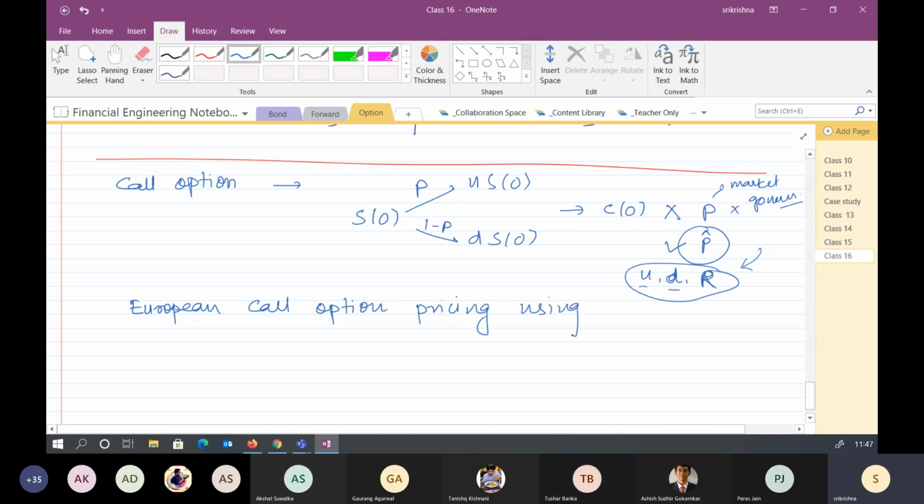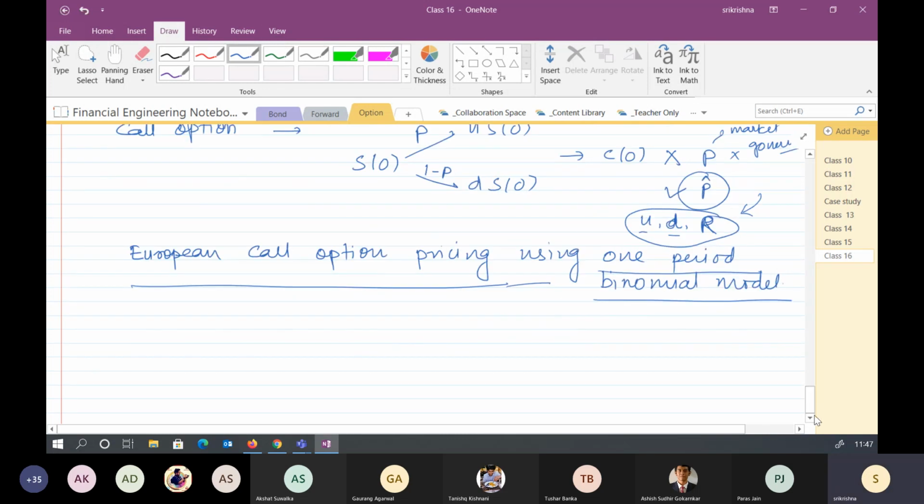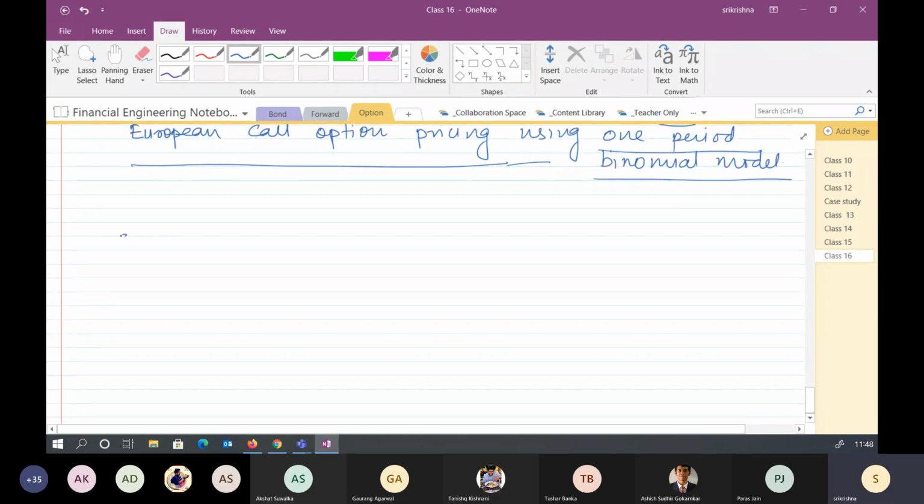Using one period binomial model. So we have the same assumption, correct, that the asset price is at present S0, and in one period with the probability P it can go to US0, and with probability 1 minus P it can go to DS0, correct?